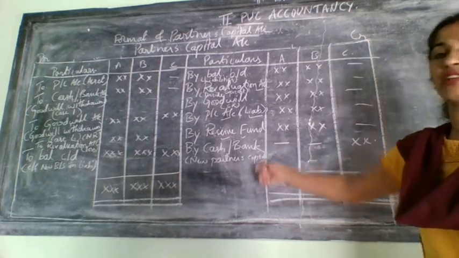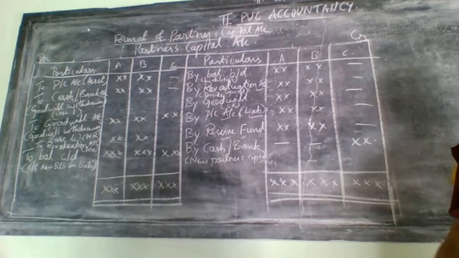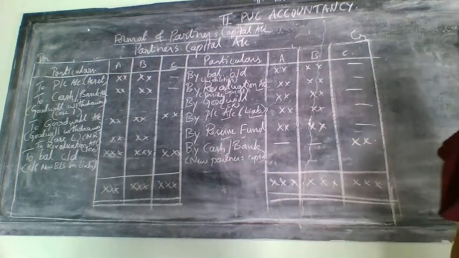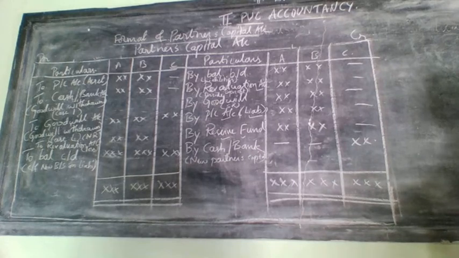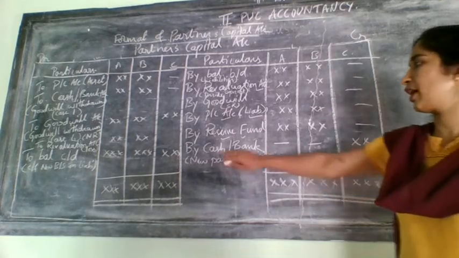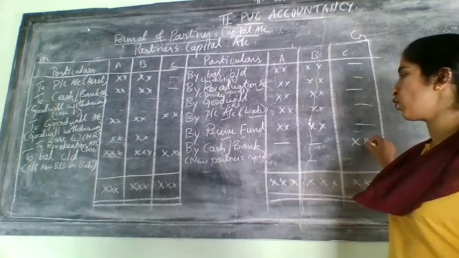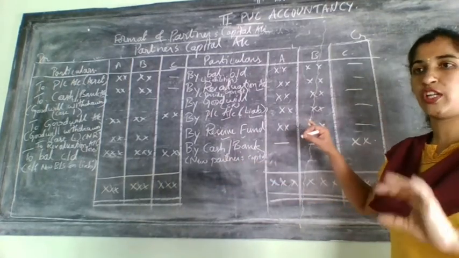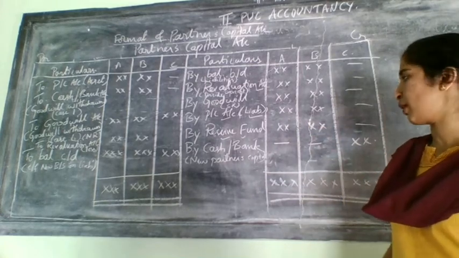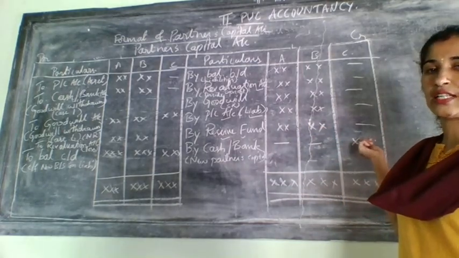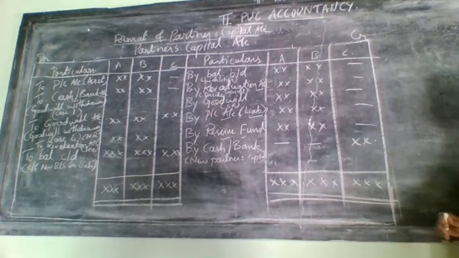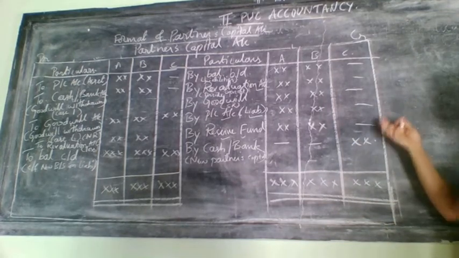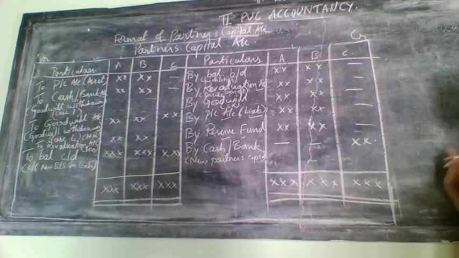And the last entry is related to the new partner. This cash or bank, how you can make it: they will give you in the balance sheet the bank account or cash account on the asset side. Suppose if they have given the bank account, then you need to write here as by bank, but this amount you will get from the adjustment, that is the new partner's capital. They will give the amount after the balance sheet, and you need to consider it as the new partner's capital, and write it only for the new partner on the credit side.